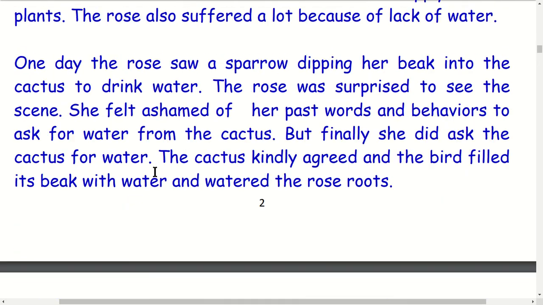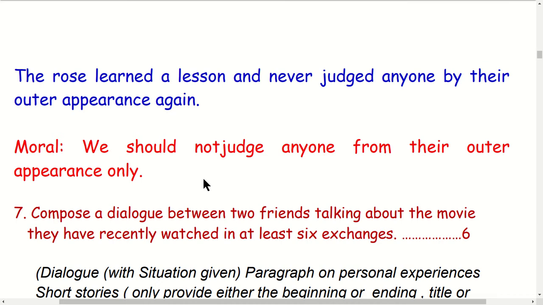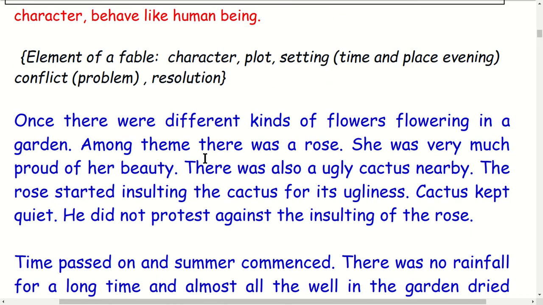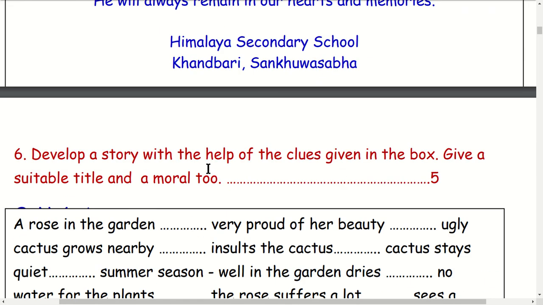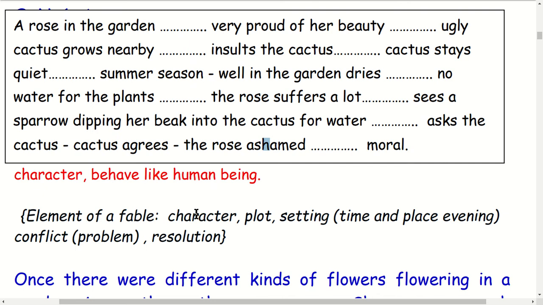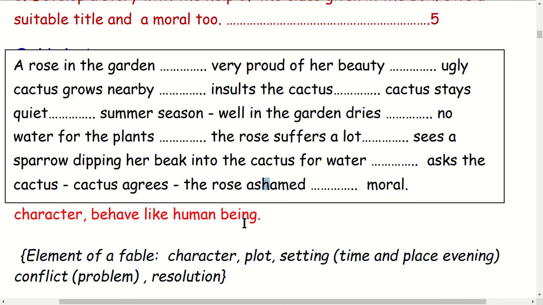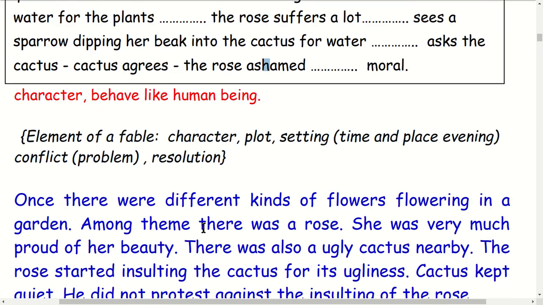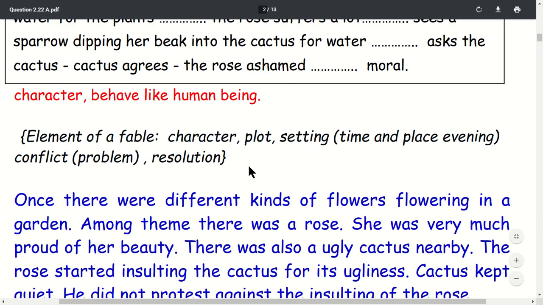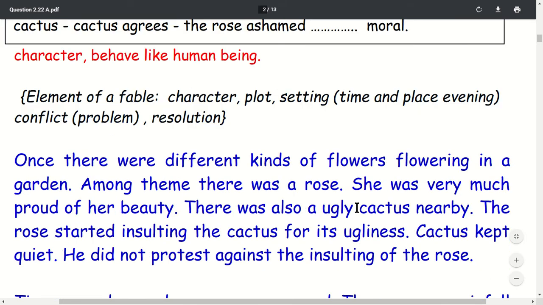Yes, the title of the story is the rose and the cactus. I forgot to write the title. Oh, the title is not here. Was there a leaf or flower here? Okay, there is a title here. You have to write the title. I wrote the title, but the title is missing here.